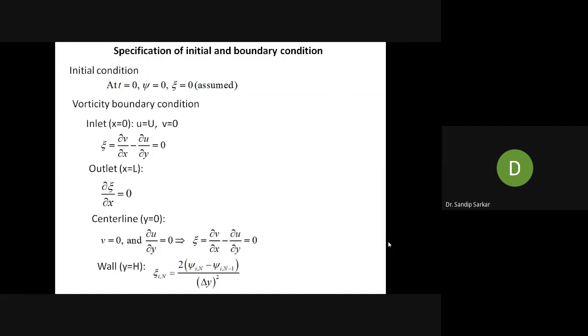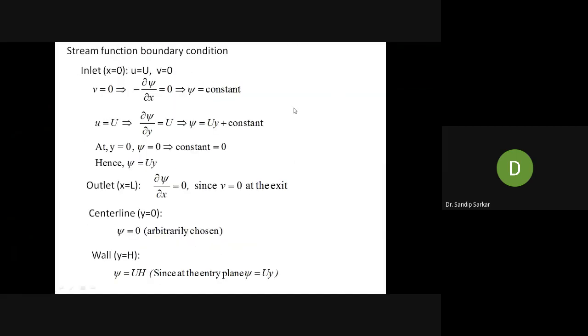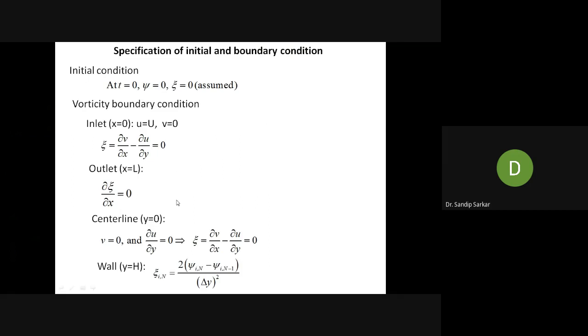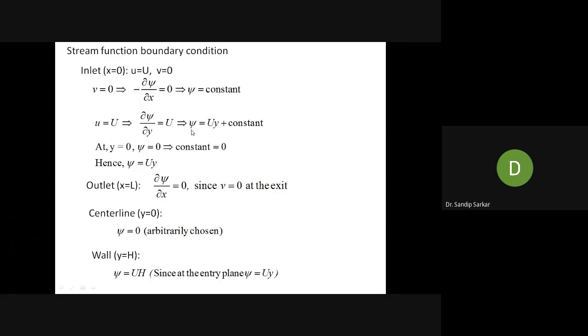Okay. So now the stream function vorticity boundary condition is over. I have discussed the vorticity boundary condition. Let us see the stream function boundary condition. At the inlet, you have only U equal to capital U and V equal to 0, uniform flow. V equal to 0 means minus del psi del x equal to 0, since V is basically minus del psi del x. So psi equal to constant at the inlet.